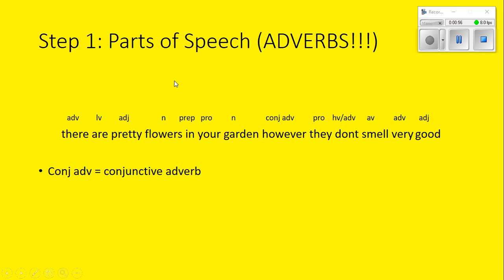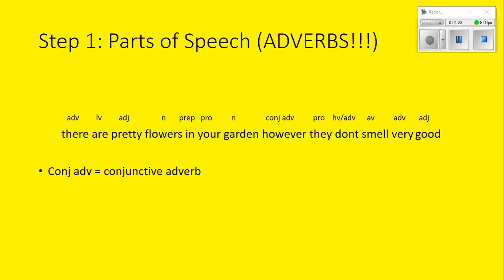So the first step is parts of speech. Your sentence is, there are pretty flowers in your garden, however, they don't smell very good. There is an adverb. Adverbs are really important with this sentence. Are is a linking verb. Pretty, describing flowers, is an adjective. Flowers is a noun. In is a preposition. Your is a pronoun. Garden is a noun.